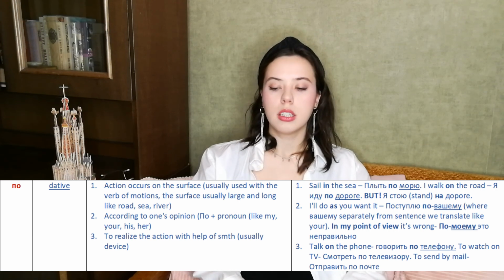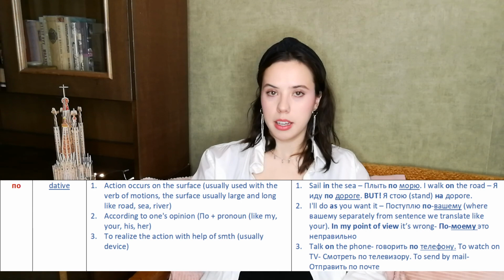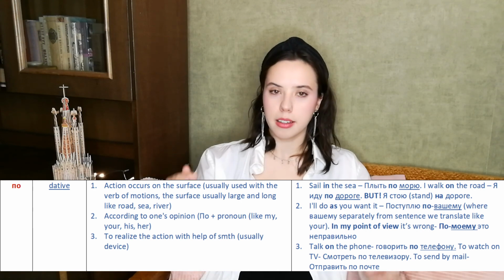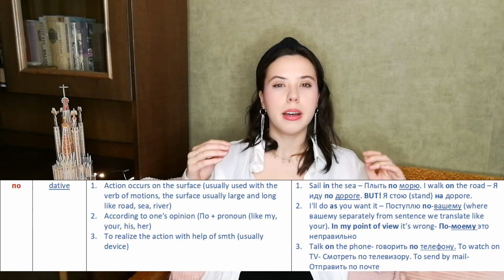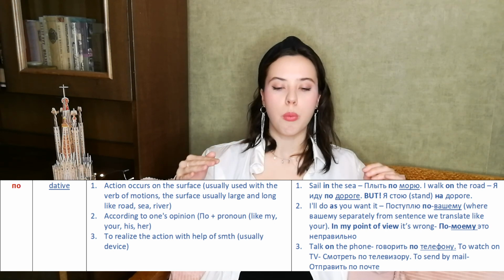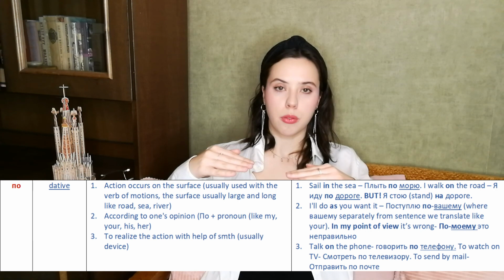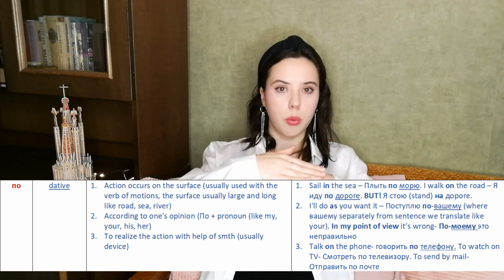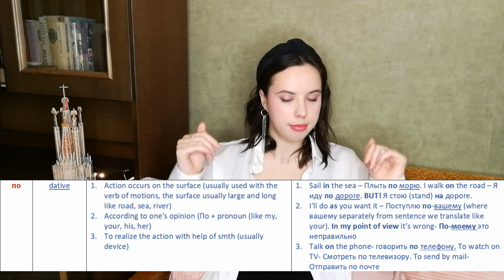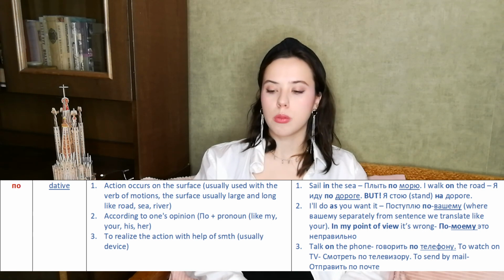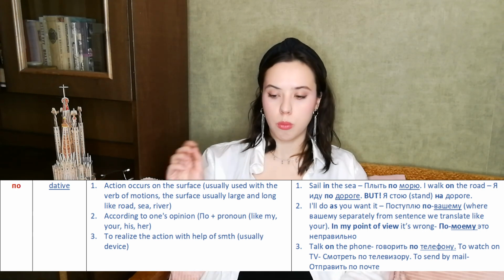For example, sail in the sea. Here we have in the sea, like into, right? But in Russian we will use по because we move on the surface, which is right now the sea. So we move on the sea. And that's why in Russian we will say плыть по морю.